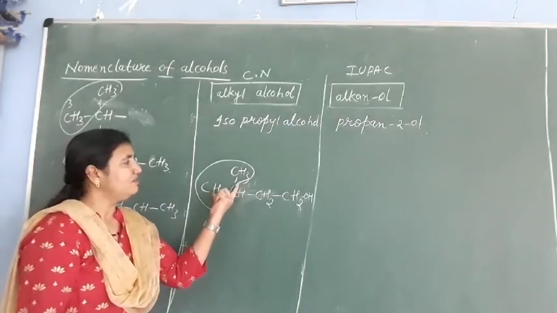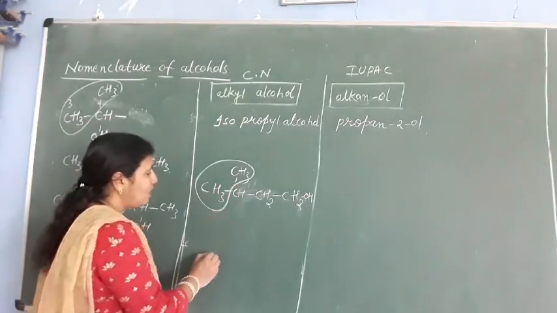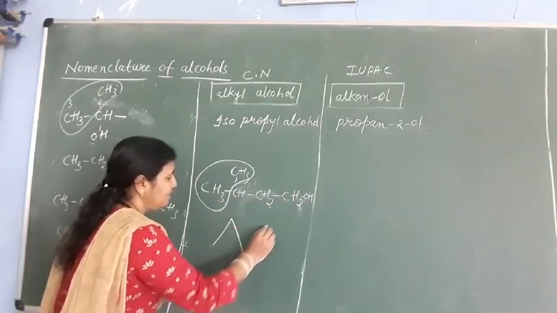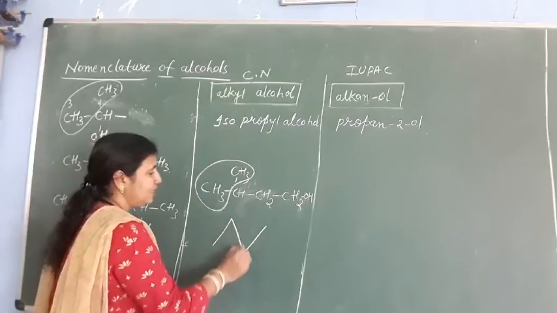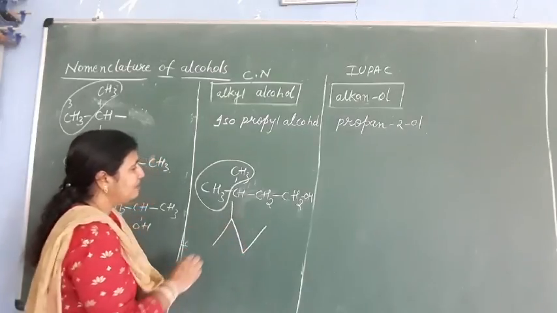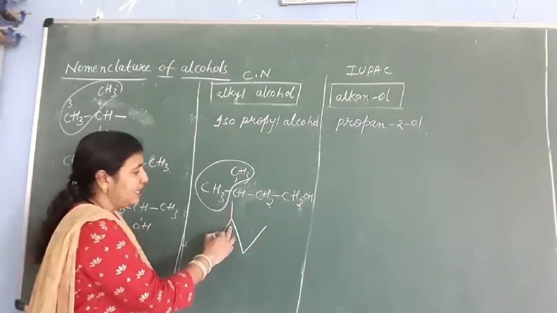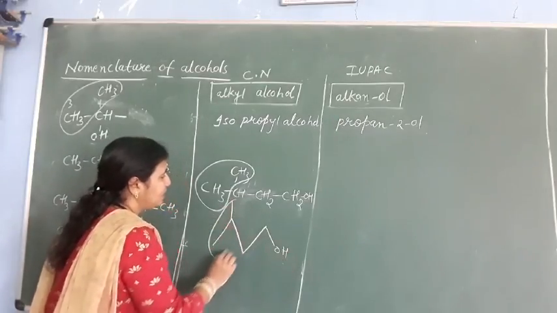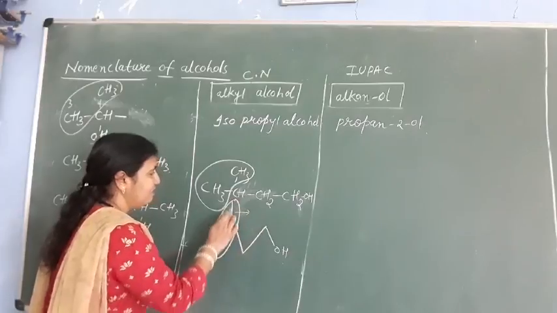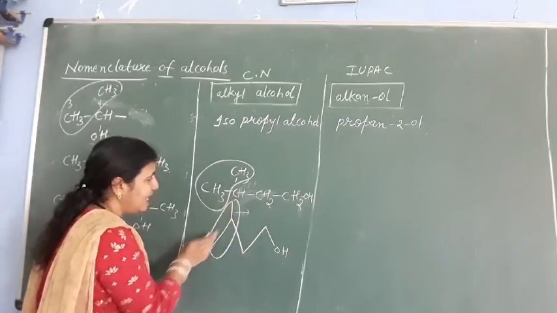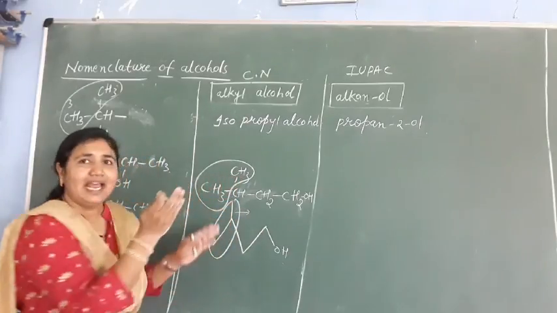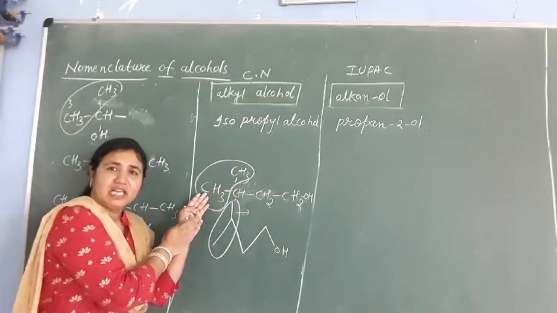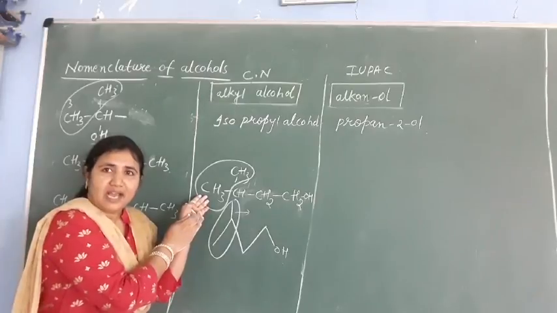So this part, if I write in bond line formula: 1, 2, 3, 4, this is a continuous chain. On the second carbon we have a methyl group and an OH group is attached here. So if one methyl group is at the end of the chain and one methyl group is here, then we use iso.